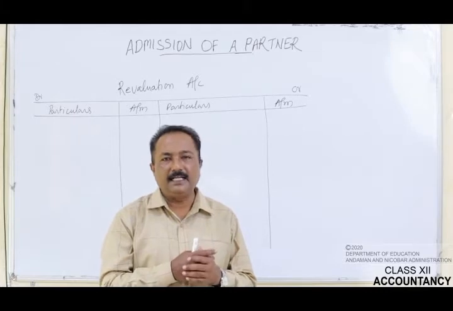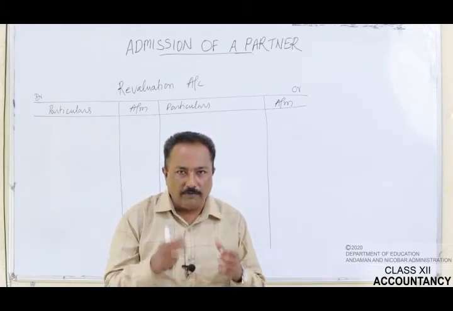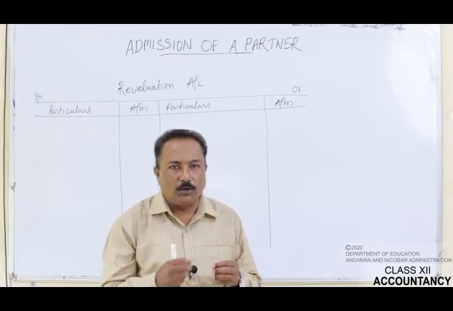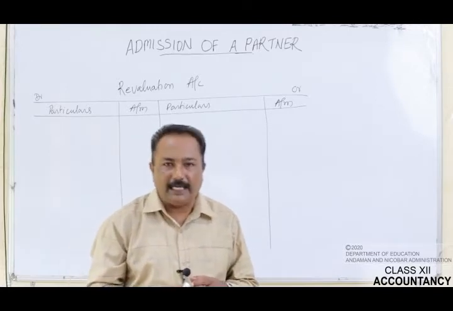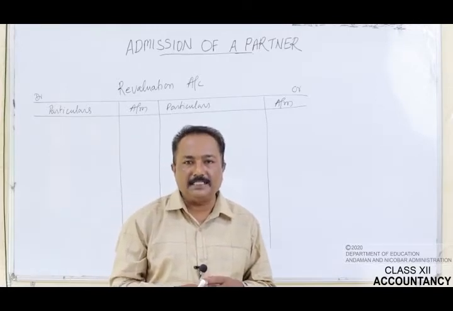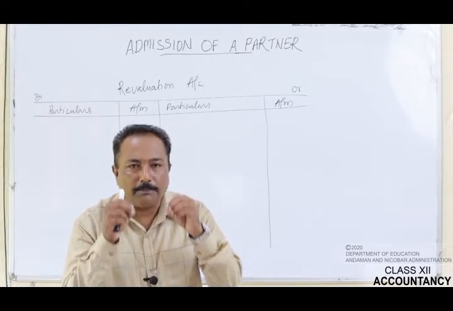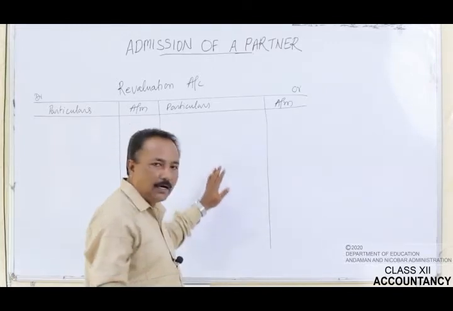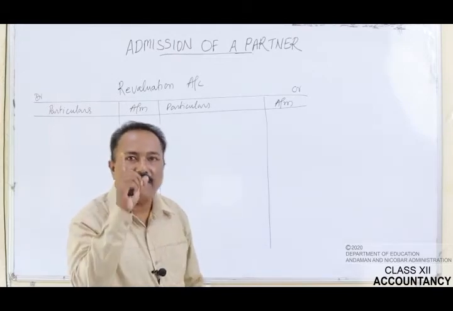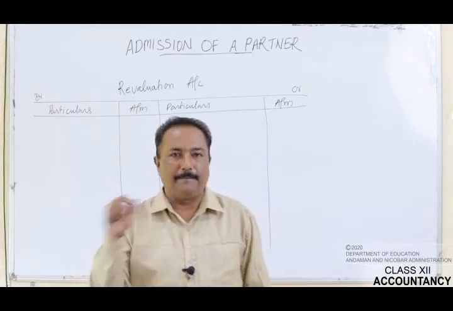Point number 2 is about the goodwill. Goodwill of the firm was valued at rupees 1,80,000 and O brought his share of goodwill premium in cash. So this will also not be recorded in the revaluation account. This transaction will find its place in the partners capital account.